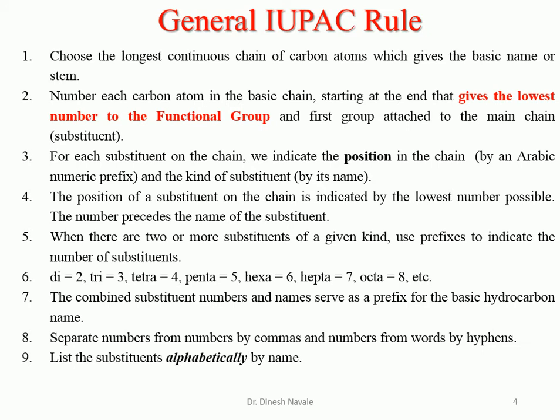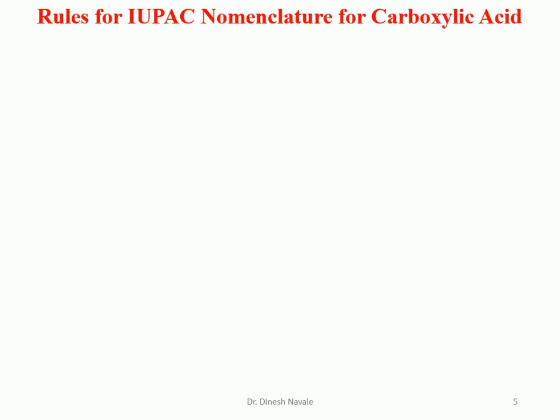We have to always utilize alphabetical order when multiple substituents are present. And the next rule is what? Words are run together. That means during the IUPAC nomenclature the words are run together. There should not be any space between the two words. Now come to the rules for the IUPAC nomenclature for the carboxylic acid. Whatever rules we have discussed right now are the basic rules which are utilized for the IUPAC nomenclature. So let's see what the rules are.